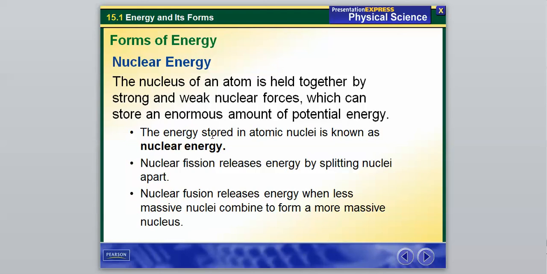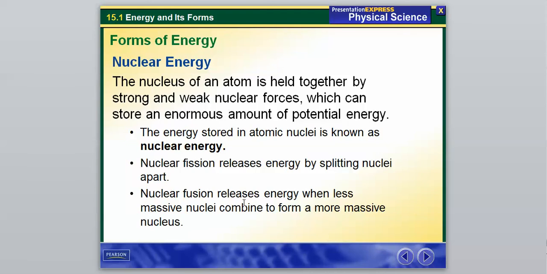And there's a process of nuclear fission that releases energy by splitting these nuclei apart. So a lot of the nuclear power plants, that's what they do around here. They split the nuclei apart, and that releases the energy that's stored within the nucleus. And there's another process called nuclear fusion. The difference between fission and fusion will probably be somewhere on a test. So fission releases the energy by splitting the nuclei apart, and fusion releases energy when less massive nuclei combine to form a more massive nucleus.